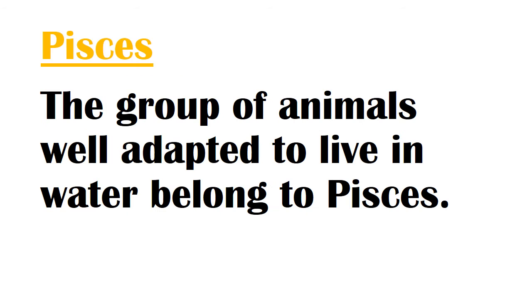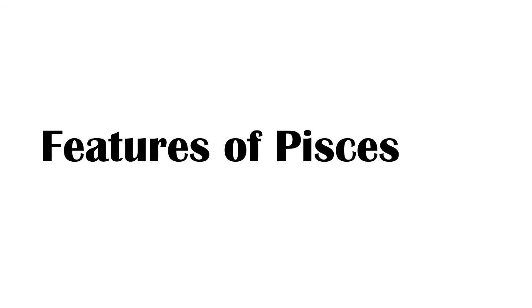First one is fishes. The group of animals well adapted to live in water belongs to fishes. Let's see some examples for those. Tilapia, skate, shark, bluefin, tuna. Let's discuss the features of fishes.